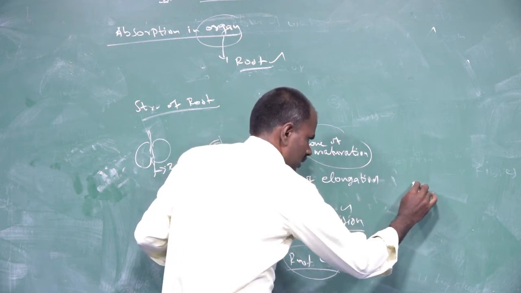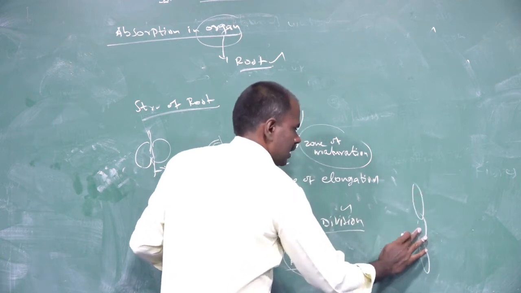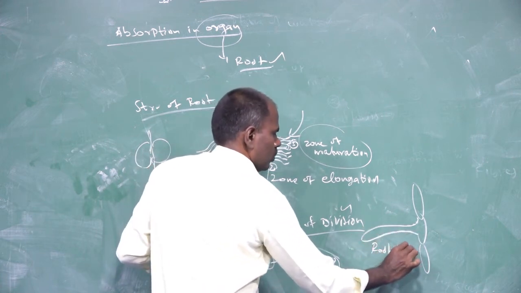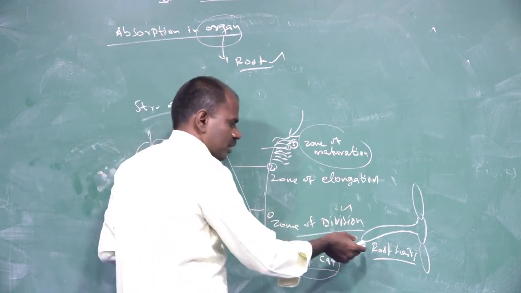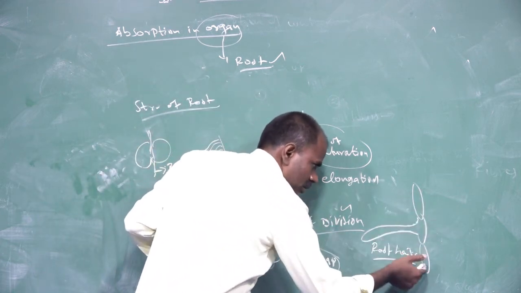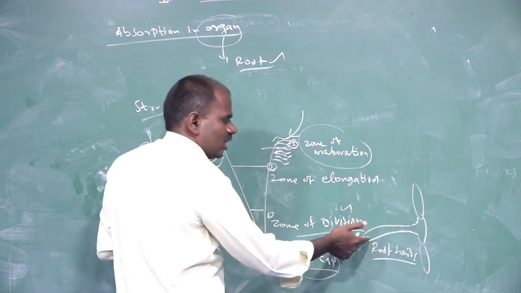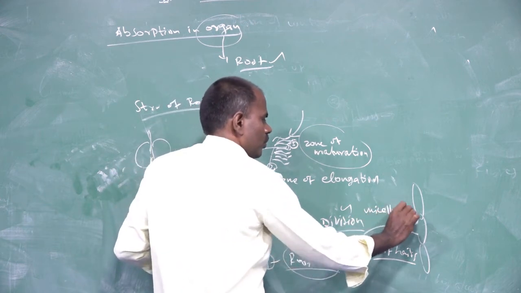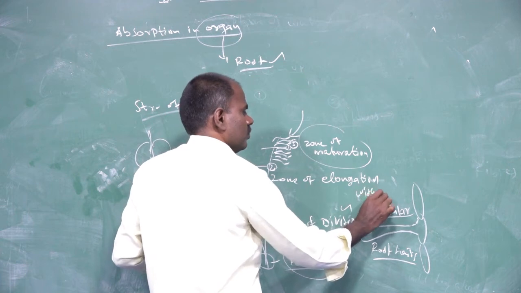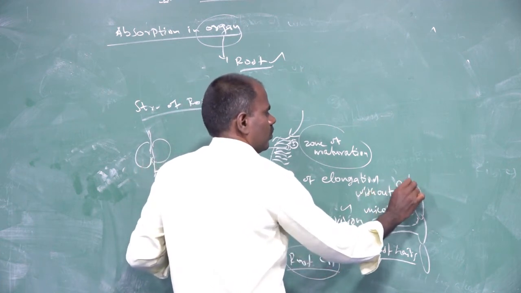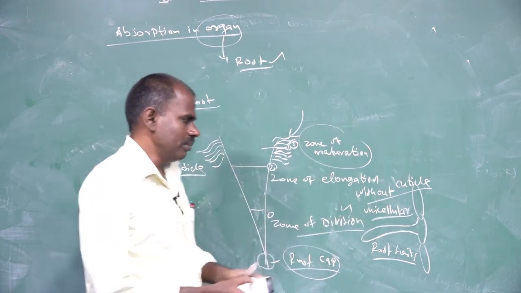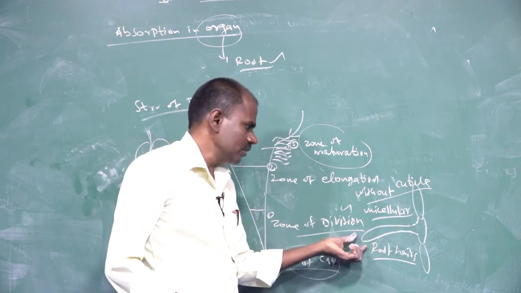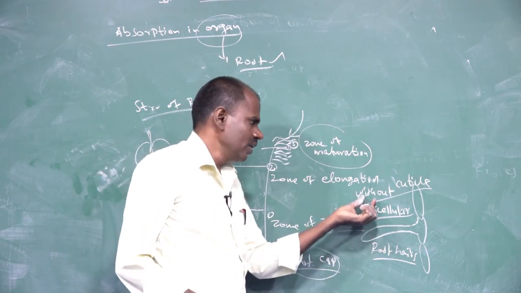These epidermal regions extend as outgrowths, which are called root hairs. Where do the root hairs originate? The root hairs originate from the epidermal zone. The epidermal region extends as an outgrowth. It is unicellular and without cuticle. So the extension growth of the epidermal region is called root hairs, which are unicellular and without cuticle.